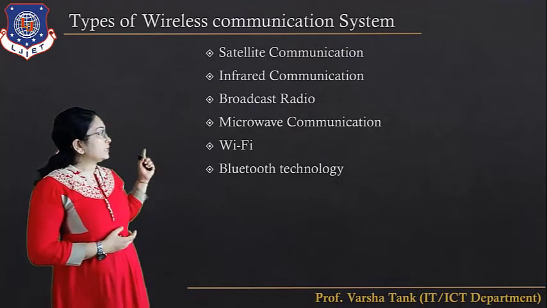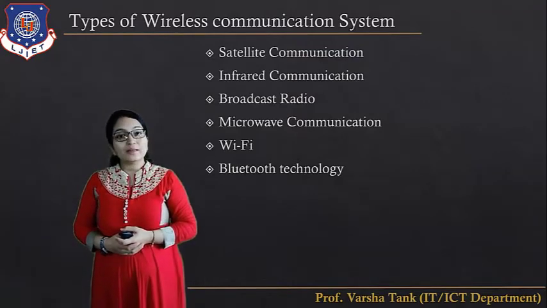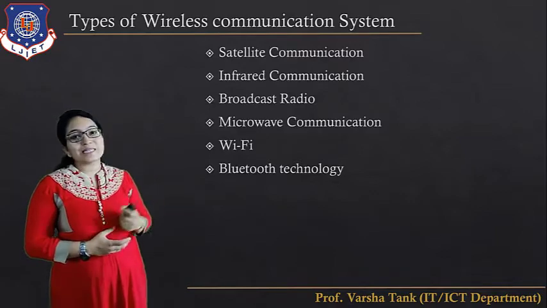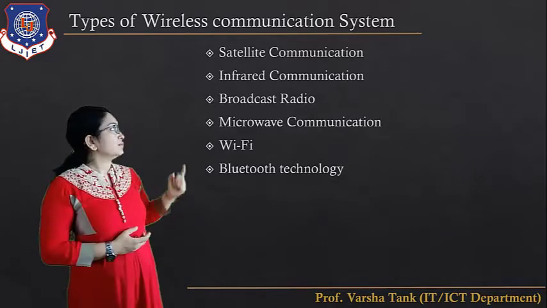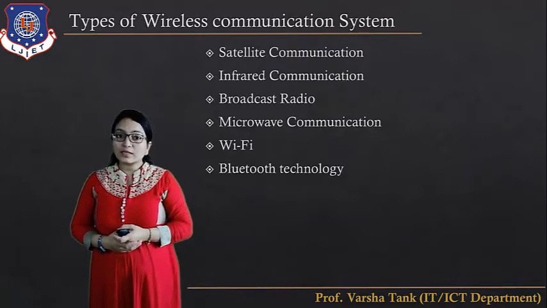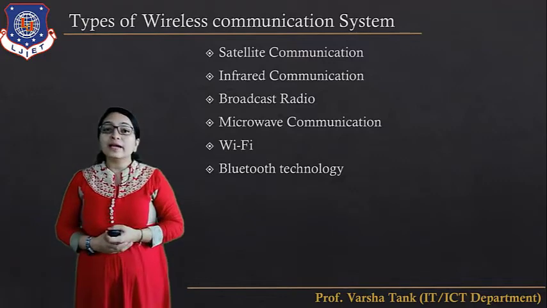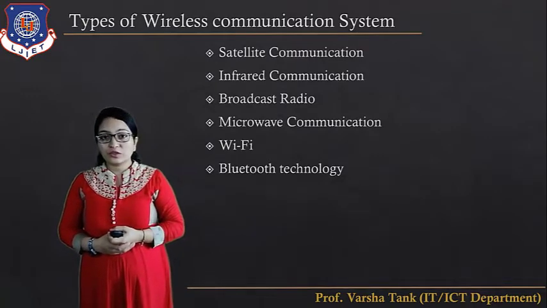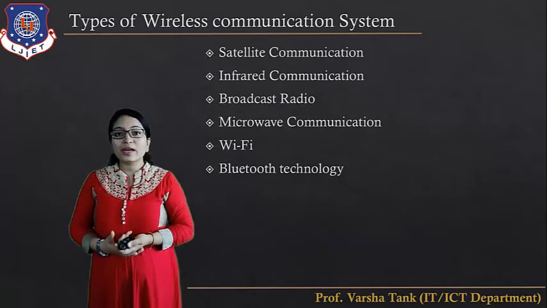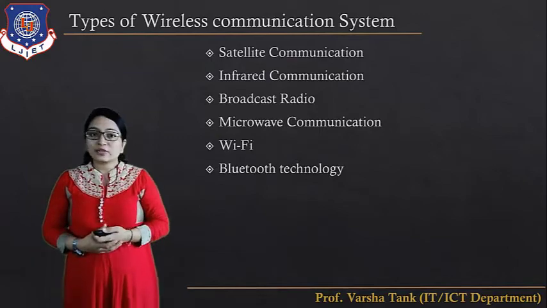Here you can see the different types of wireless communication systems used for communication purposes. The first one is satellite communication, then infrared communication, then broadcast radio, then microwave communication, then Wi-Fi and Bluetooth technology. There are many more wireless communication technologies, like paging, mobile communication systems, etc.